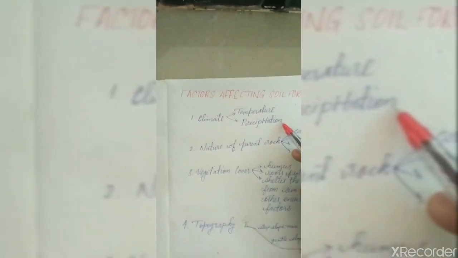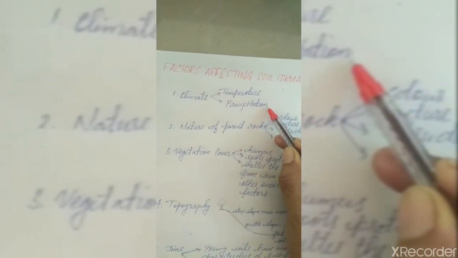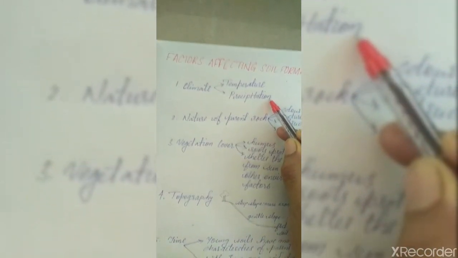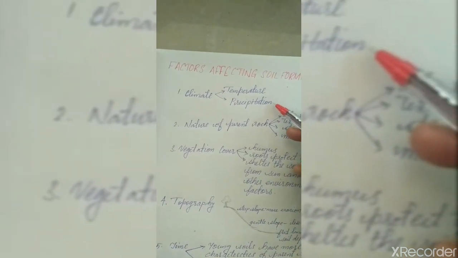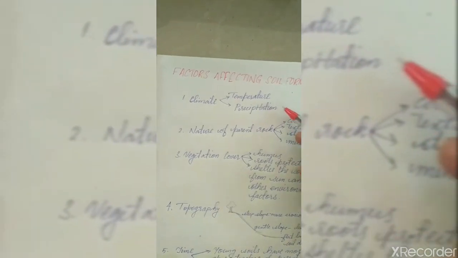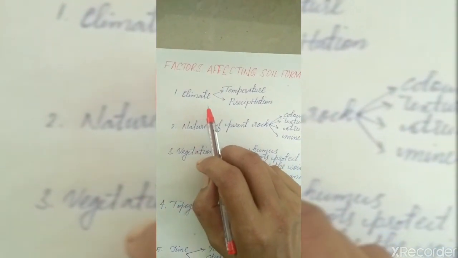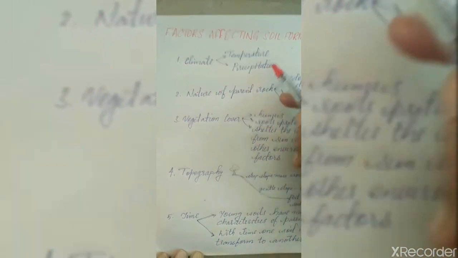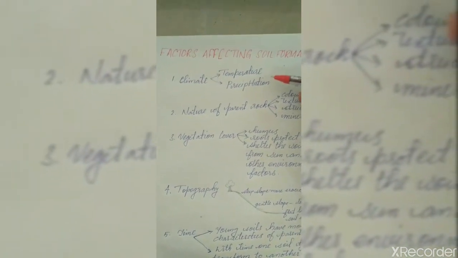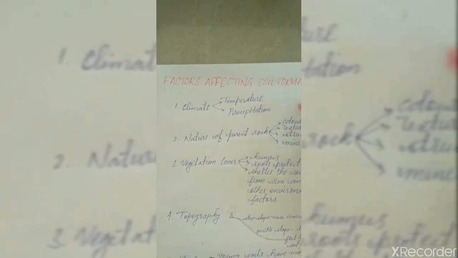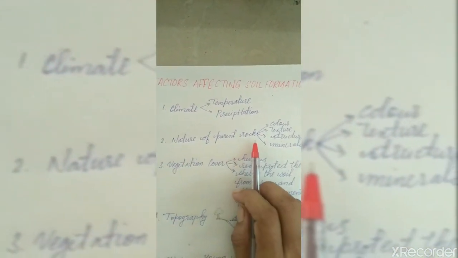In heavy rainfall regions, it leads to the solution process and leaching. In monsoon rainfall regions, it leads to oxidation and hydration. So the climate of a place decides which type of weathering acts on the rock to disintegrate it.